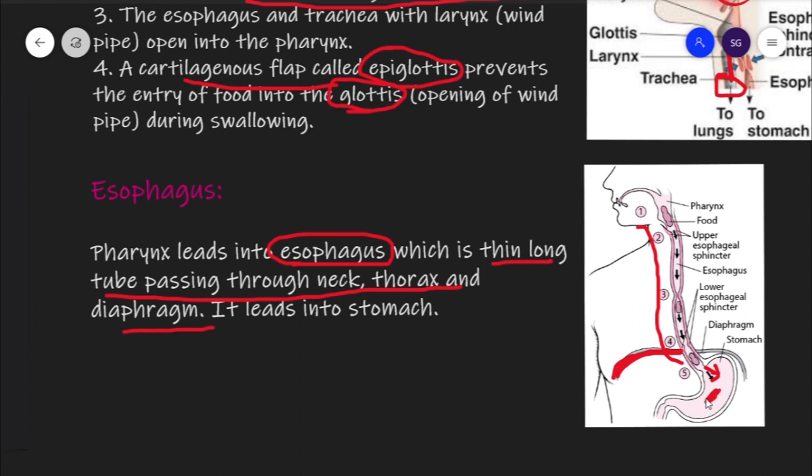Now this was for today, and in our next lecture we will cover the rest of the part of the alimentary tract. Thanks.